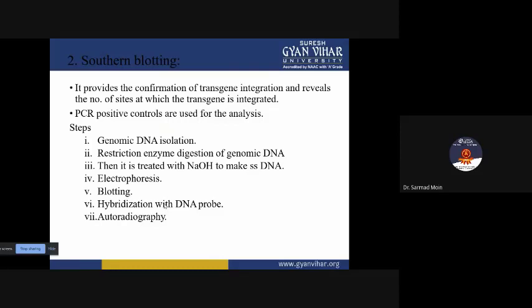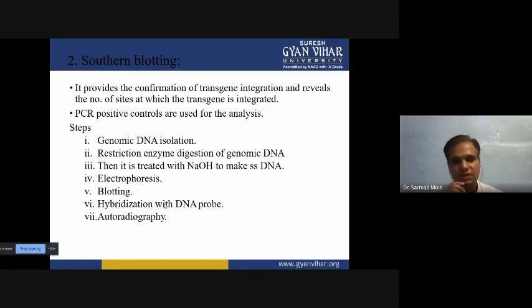Then next, Southern blotting is a technique where we can identify whether specific DNA is present in the genome. So when we are transferring a gene, whether it is successfully integrated or not, using the Southern blotting technique we can also detect it. Sometimes the PCR can't give a proper result, so you can use Southern blotting.